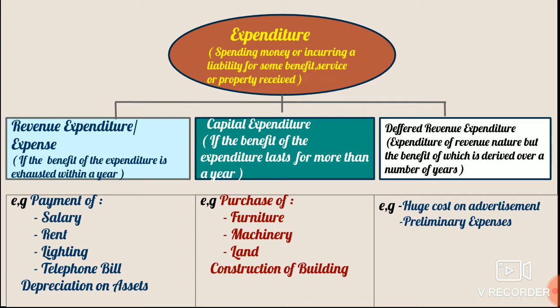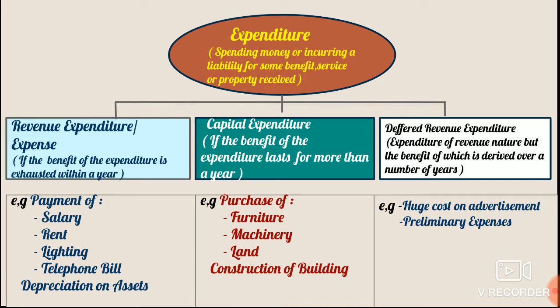On the other hand, capital expenditures are those expenditures the benefit of which lasts for more than a year. For example, if machinery is purchased, the service received from the machinery can be more than a year, because the machinery will be used for several years. So those expenditures, the benefit of which lasts for more than a year, are termed as capital expenditure. Examples of capital expenditures are purchase of furniture, machinery, land, or construction of a building.